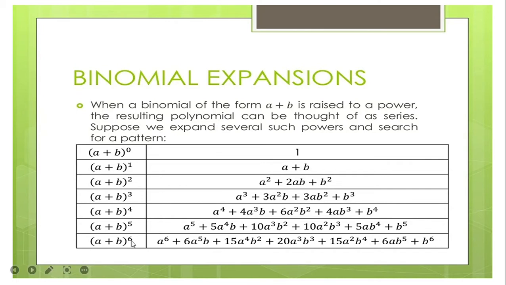So, what does this mean? A plus b to the power of 6, that is a plus b times a plus b times a plus b times a plus b times a plus b times a plus b. So you multiply a plus b by itself because it is being raised to 6. So, let us look at it further.